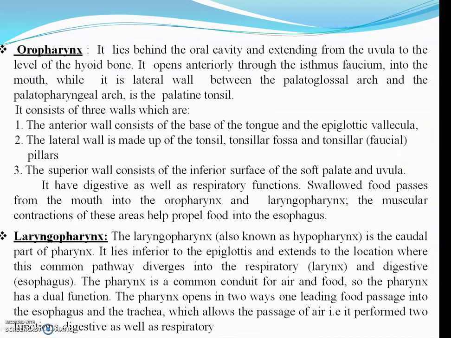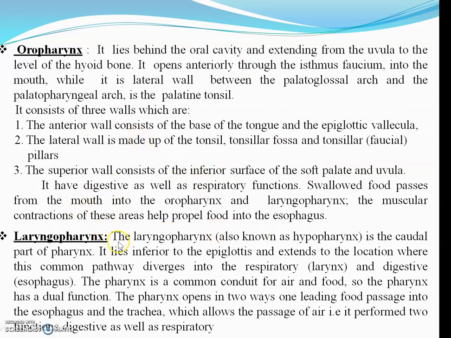The oropharynx is again divided into three walls, that is anterior wall, lateral wall and superior wall. The anterior wall is tongue, epiglottis. The lateral wall is tonsil, tonsillar fossa and so on. The superior wall is soft palate and uvula. This again acts in two functions, that is respiration as well as digestion.